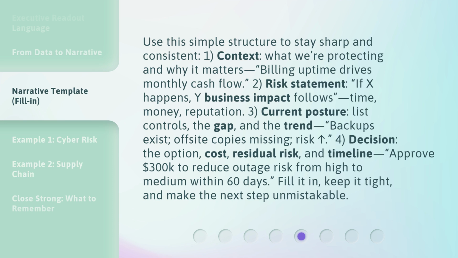2. Risk statement: if X happens, Y business impact follows. Time, money, reputation. 3. Current posture: list controls, the gap, and the trend. Backups exist. Off-site copies missing. Risk up, pointing arrow. 4. Decision: the option, cost, residual risk, and timeline. Approve $300,000 to reduce outage risk from high to medium within 60 days. Fill it in, keep it tight, and make the next step unmistakable.